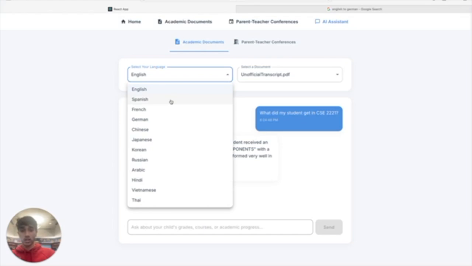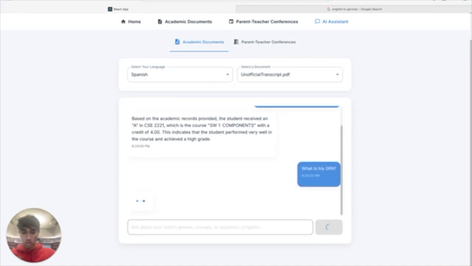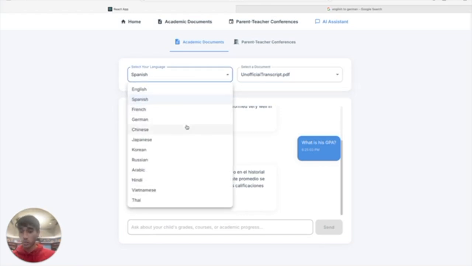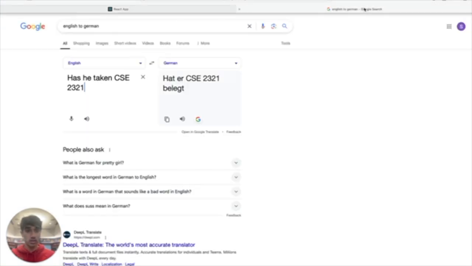Another functionality is that we can also switch languages, the main focus of this application. So let's ask, what is his GPA? And we can see that we have a 3.874 GPA. Another key functionality is that we can actually query the AI in our native language as well, as opposed to just English. So let's get a query here.